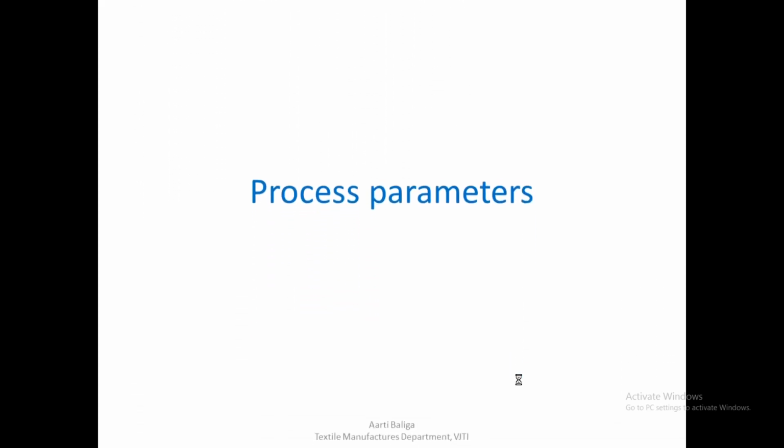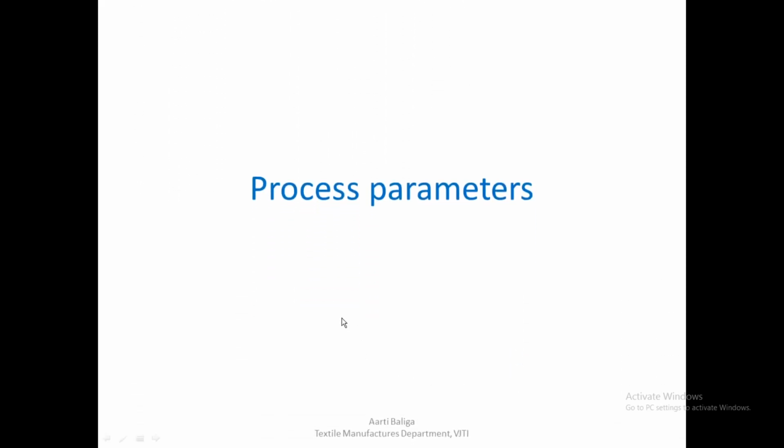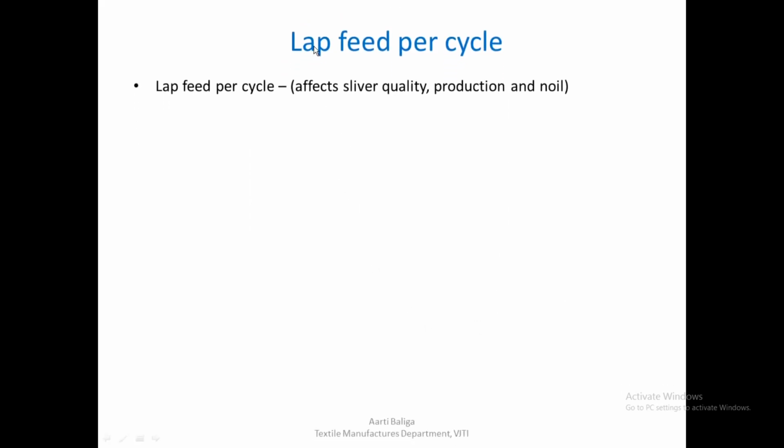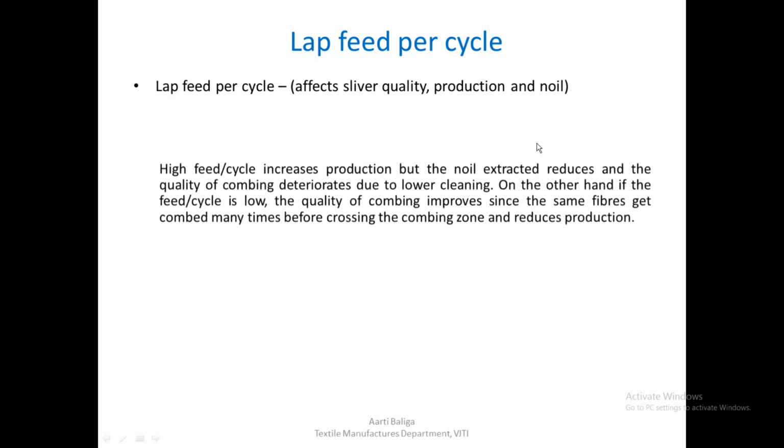So having seen the preparation that influences the noil percentage, let us go to the process parameters. Under process parameters, the first factor would be lap feed per cycle. Lap feed per cycle affects the sliver quality, production as well as the noil percentage.